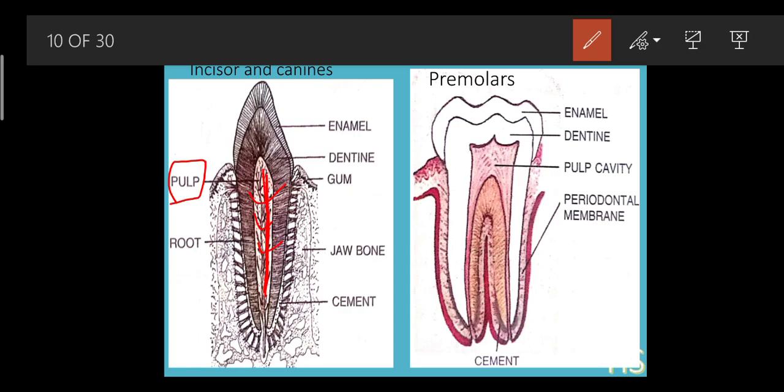So during a cavity, whenever a person's tooth gets decayed, whenever a person gets a cavity, the tooth always keeps on irritating. Why? Because there are the sensations. There are blood vessels present in your tooth, so that is why it always keeps you feeling pain. This happens in the pulp region.